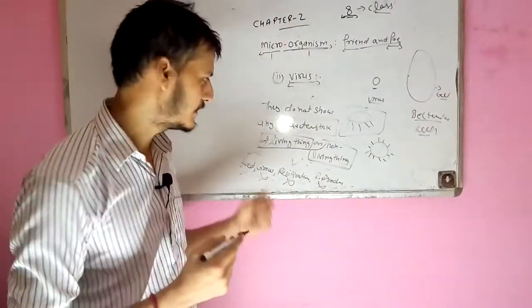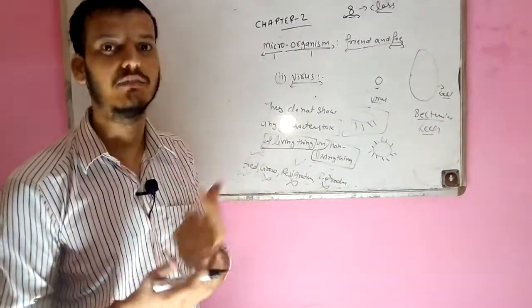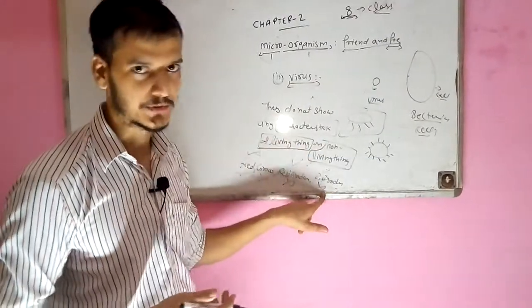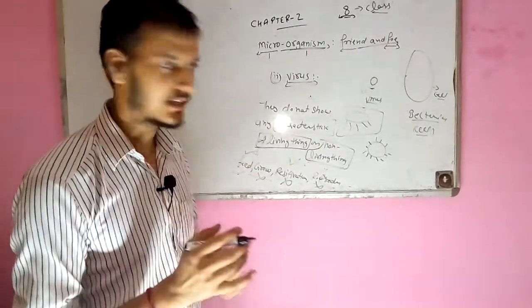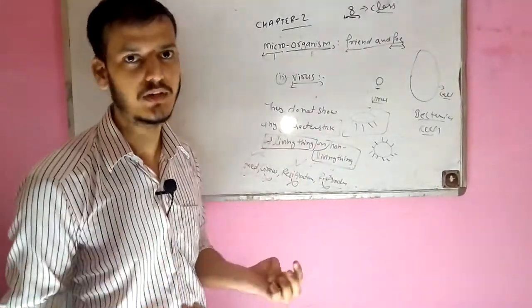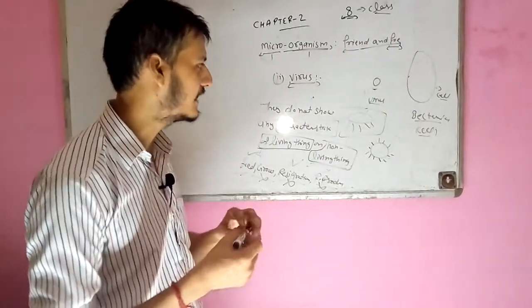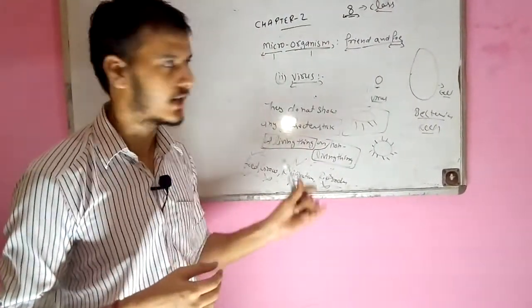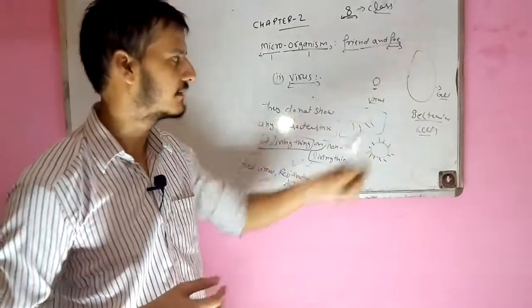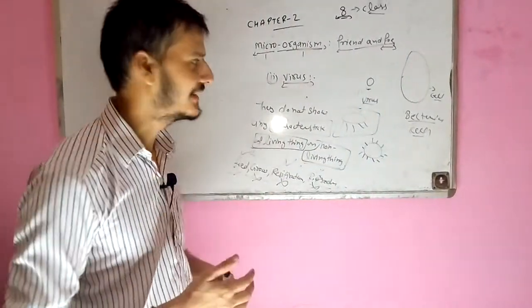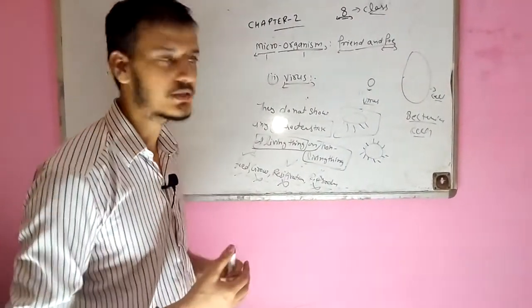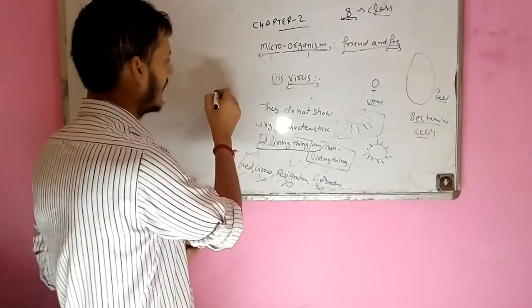It will start to feed from the cells of the living thing and reproduce. In a very short time, it will increase to a large number of viruses. So I think you get the meaning of how viruses function and what the size of a virus is compared to bacteria. And there are certain diseases which are caused by viruses,